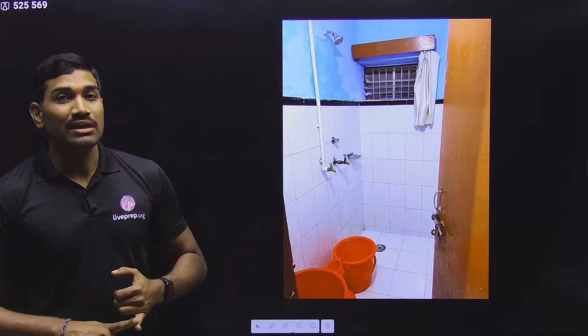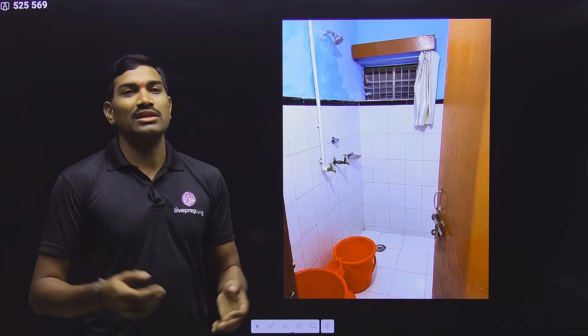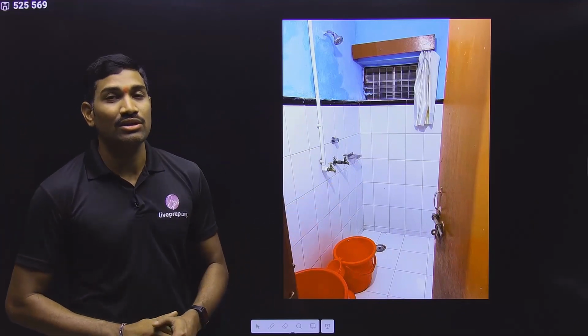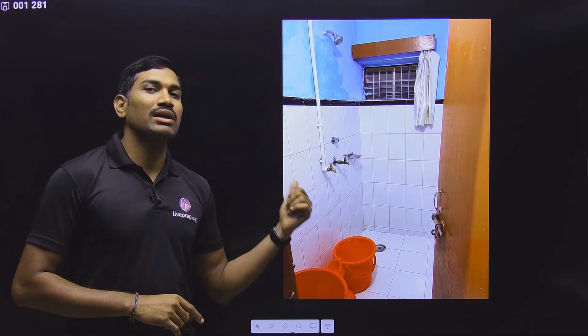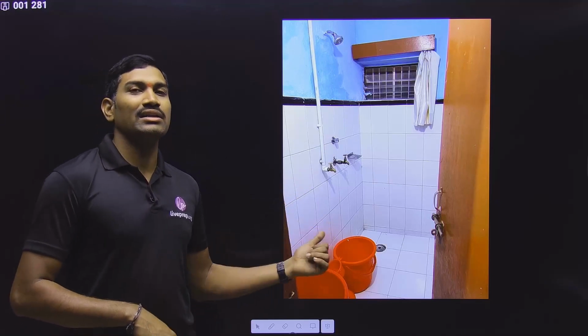Since they are not electric geysers but solar panel based, if there is more sun you can get more hot water. So if you want to take a bath, better to go a little early so that you may get that hot water.